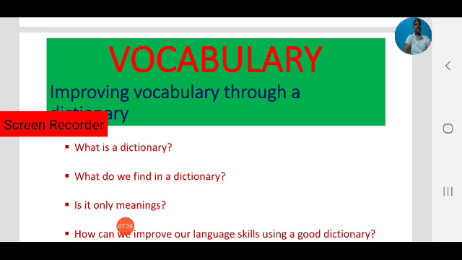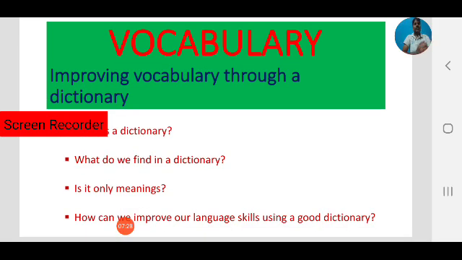What is a dictionary? What do we find in a dictionary? Is it only meanings? How can we improve our language skills using a good dictionary? Think about this. So today we will discuss these topics.